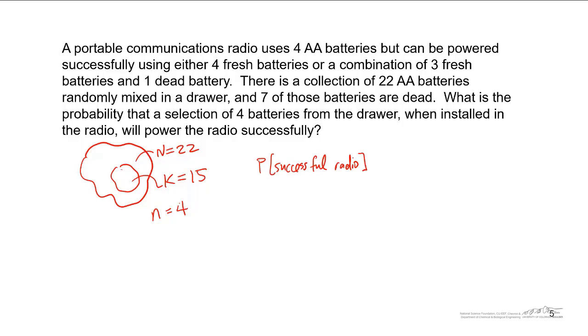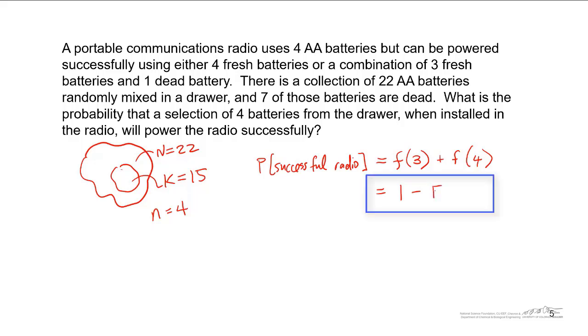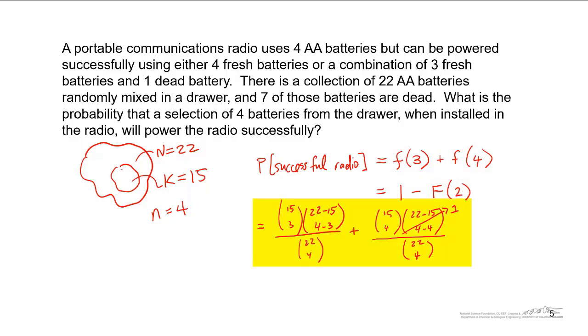And now we can recast our problem to be the probability of a successful radio would be the probability of getting exactly 3 fresh batteries plus the probability of getting 4. We need at least 3 batteries. This is also, by the way, because of how probability distributions work, they sum up to 100% or probability of 1. This is also 1 minus the cumulative probability function up to and including 2. And when we plug all of our numbers into the hypergeometric distribution formula and we do the math, we end up with about a 62.2% chance that we will get a successful radio.